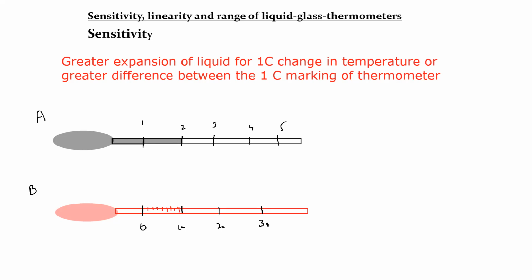So when there is a 1 degree change in temperature, thermometer B will have this level. As you can see, when the liquid changes more for every 1 degree change in temperature, we call that thermometer more sensitive, and thermometer B is less sensitive. Sensitivity simply refers to the expansion of the liquid: the thermometer with greater expansion of the liquid for every 1 degree change is more sensitive.